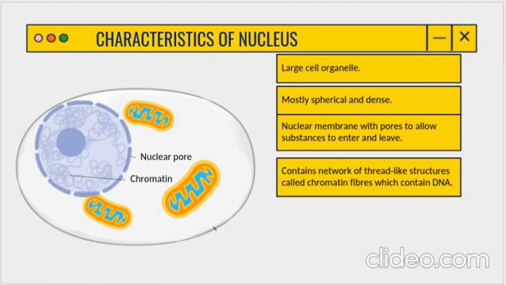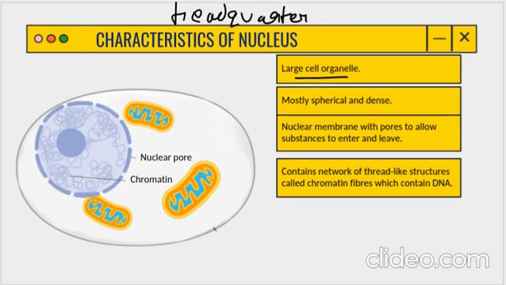So the nucleus is the large cell organelle, and it is the most important, and you can say it is the headquarter of the cell. It is mostly spherical in shape, and it is very thick and dense. There is a nuclear membrane with pores inside to allow substances to enter and leave. So there are pores. Again, it is permeable, not freely, it is selectively permeable. Whatever things are there, only those things can come and go in the nuclear membrane.